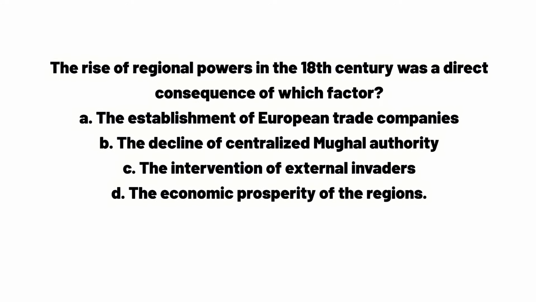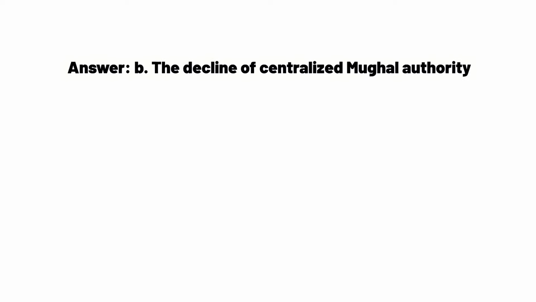The rise of regional powers in the 18th century was a direct consequence of which factor? A. The establishment of European trade companies. B. The decline of centralized Mughal authority. C. The intervention of external invaders. D. The economic prosperity of the regions. Answer B. The decline of centralized Mughal authority.